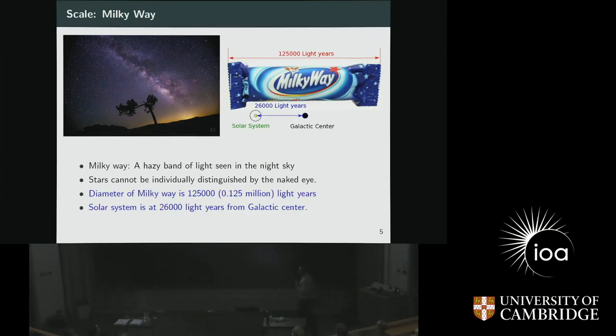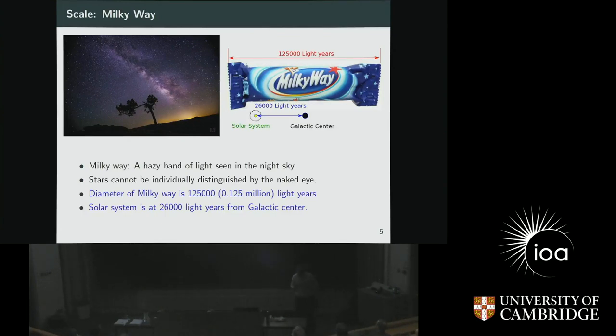So if you want to go from one edge of the Milky Way to another edge of the Milky Way, it would take something around 0.125 million light years. Now we are talking in terms of millions of light years rather than just light years. Okay? If you take that yardstick, the solar system is not actually at the center of the Milky Way. It's actually very far away from what is called the galactic center. It's like 26,000 light years away from the galactic center.